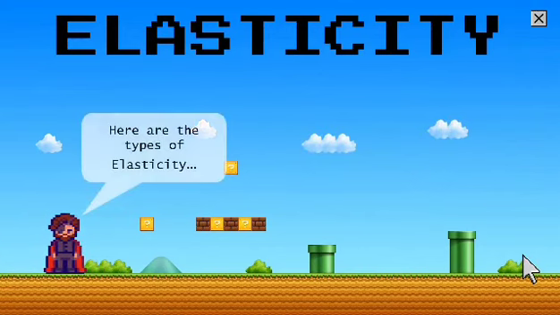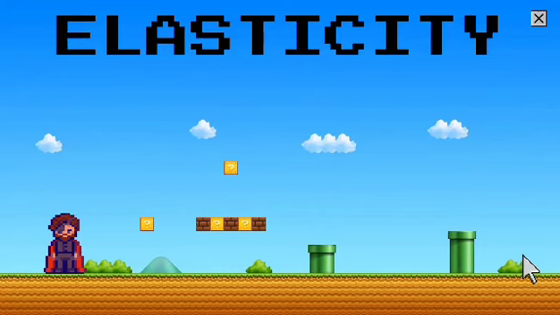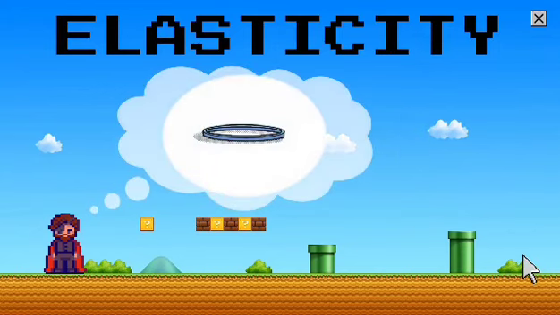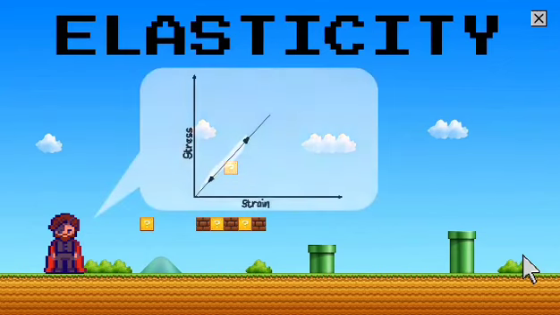Here are the types of elasticity. Linear elasticity is the property of a material to become deformed due to certain loading conditions without yielding. Just think of a rubber band. It is a perfect example for linear elasticity. Here's a diagram showing how a rubber band responds, with its stress and strain, when subjected to tensile stress.